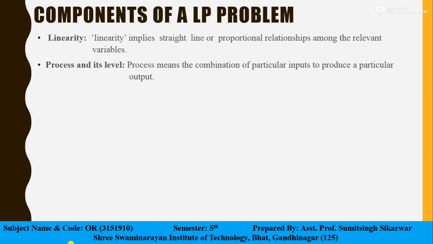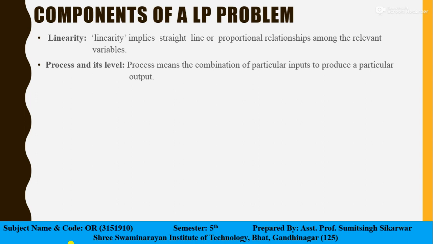Now there may be many processes open to a firm for producing a commodity, and one process can be substituted for another. There is thus no interference of one process with another when two or more processes are used simultaneously. If a product can be produced in two different ways, then there are two different processes or activities for the purpose of a linear programming.